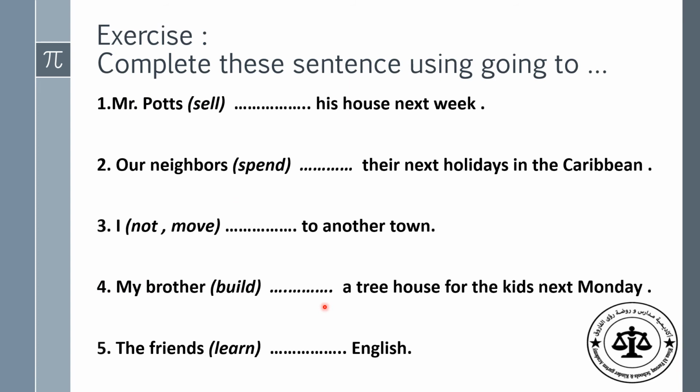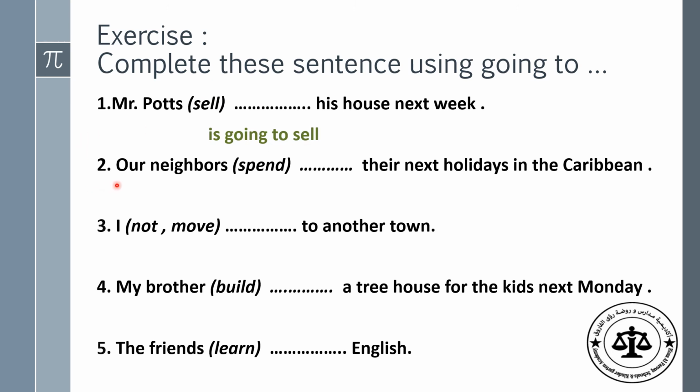Let's practice this structure. Complete these sentences using going to. Let's start. Mr. Potts, we have the verb sell his house next week. Next week indicates the future tense. Look here, Mr. Potts. This is singular. Yes, so we use is. Bravo. Is going to sell. Is because we have a singular noun. Then we add going to. Then after going to, we have the infinitive verb sell.